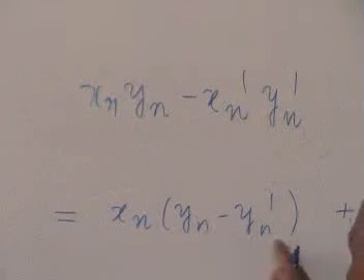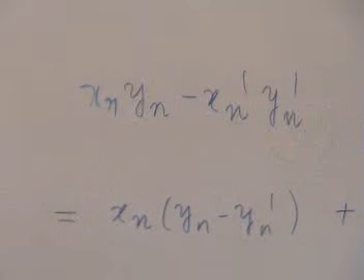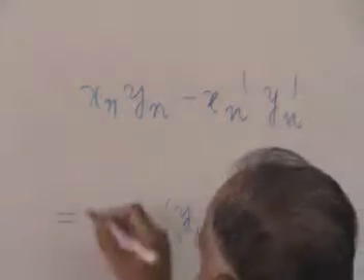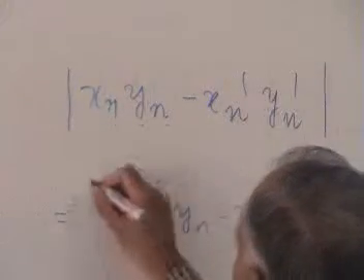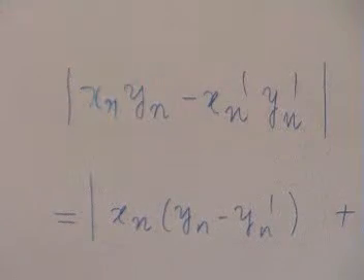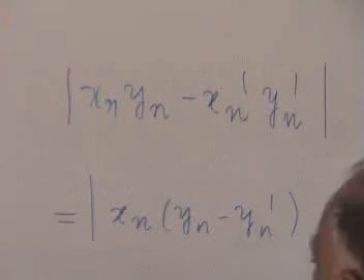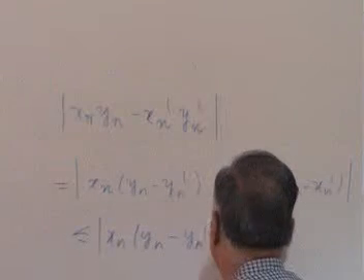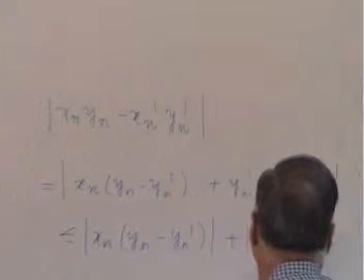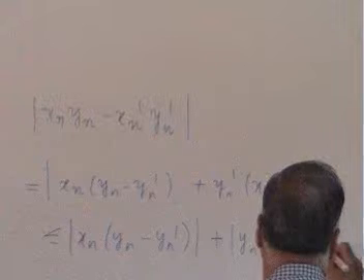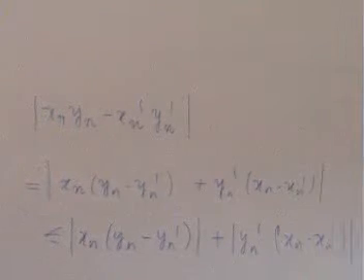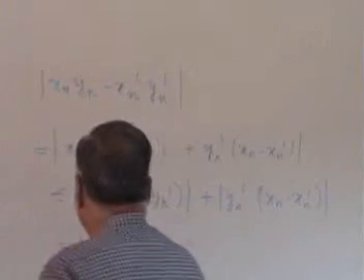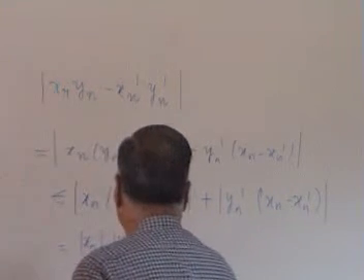I just added xn yn prime and subtracted xn yn prime, subtracted and added either way. Therefore, the modulus of this will be equal to the modulus of this. And the modulus of the sum is less than or equal to the sum of the moduli. So the two terms can be split. Now the product of the modulus is the absolute value of the product. So this is equal to mod xn.